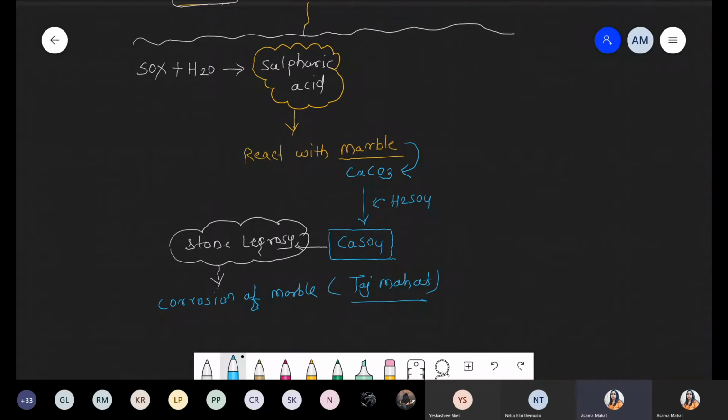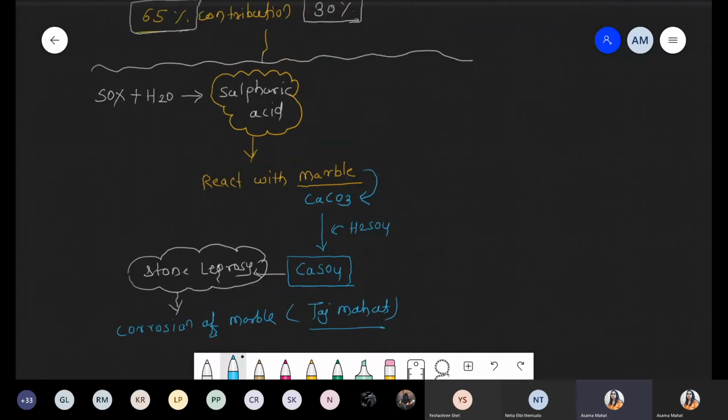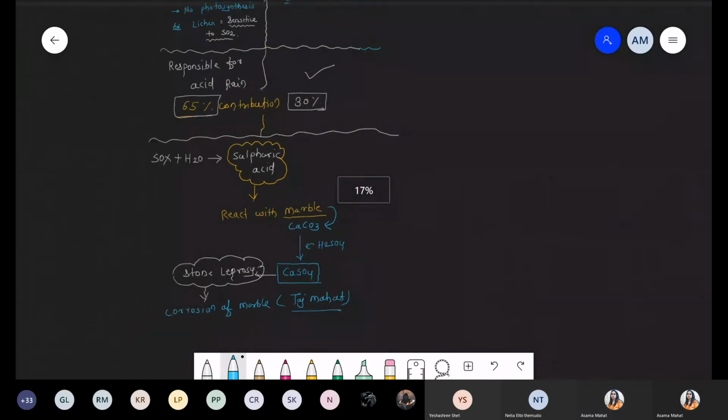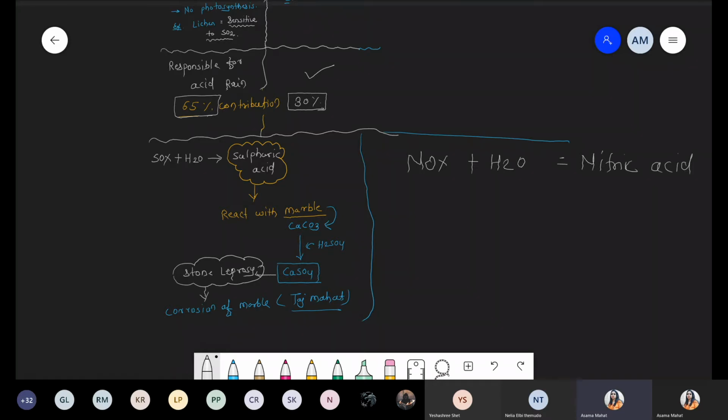Yeah. So next point, we have to continue with another point with respect to the effect of nitrogen oxide. So I'm simply writing the reaction. We are not taking too much detail. Same reaction will happen here, because this nitrogen oxide reacts with the water and forms nitric acid. Under some conditions, nitric acid then reacts with the marble, and again it is responsible for the corrosion of the Taj Mahal.